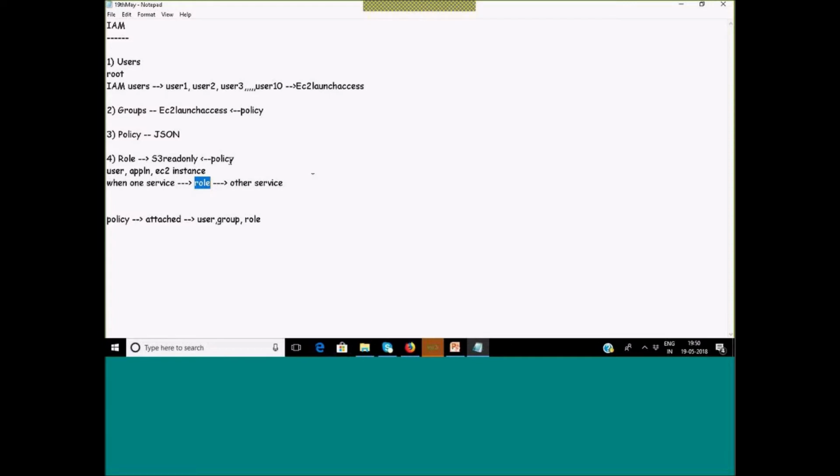That's why we call it assuming a role. So a user can assume a role. Once a user assumes a role, the user will get those authorizations. Likewise, if I attach a role to the EC2 instance, any application running on the EC2 instance, or my EC2 instance itself, can use that particular role and can communicate with other services.